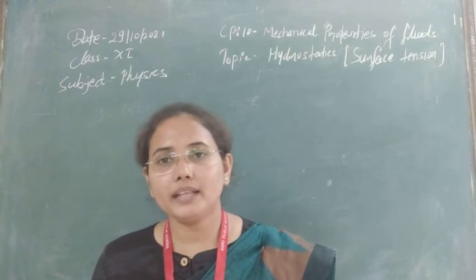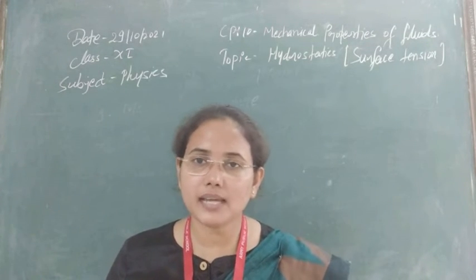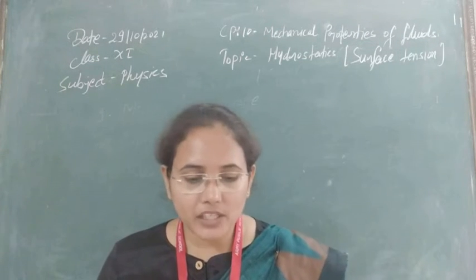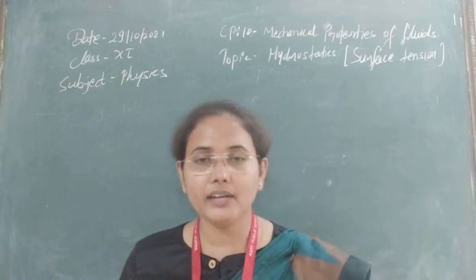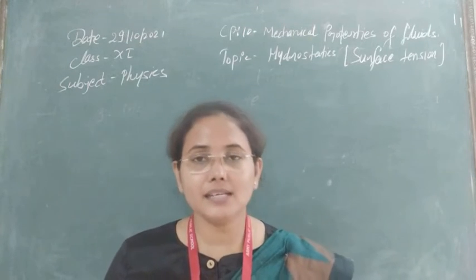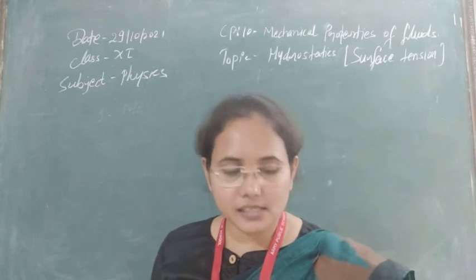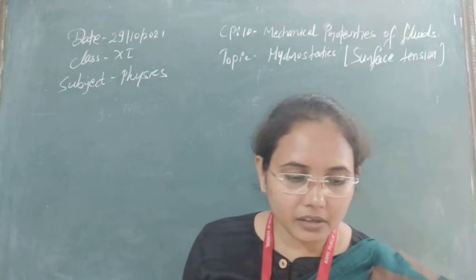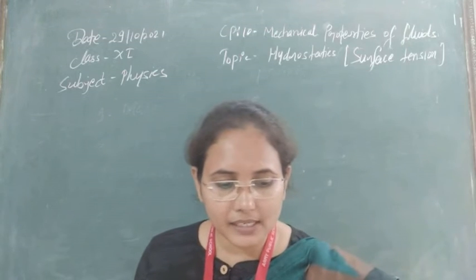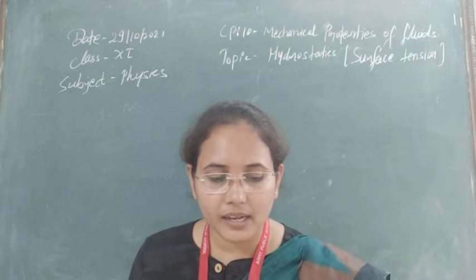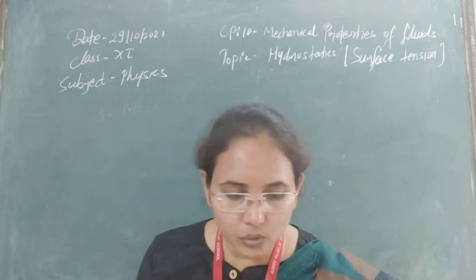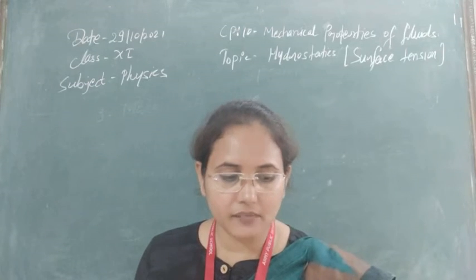Why are they acquiring that? Only to attain stable equilibrium. As you know, for a given volume, a sphere has the least surface area. So the free surface of every liquid at rest has a tendency to have the least surface area.